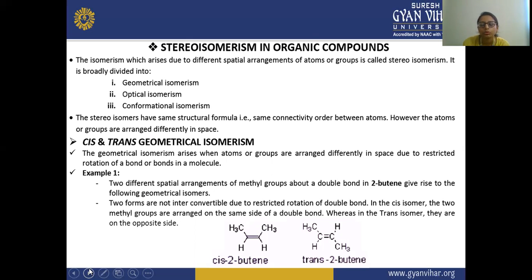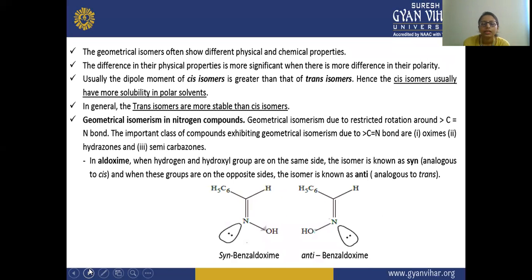In cis, the same atoms or groups are attached on the same side, and if they are on the opposite side, they are trans. Geometric isomers show different physical and chemical properties. The dipole moment of cis isomers is greater than that of trans isomers, and cis isomers have more solubility in polar solvents, but trans isomers are more stable than cis isomers.